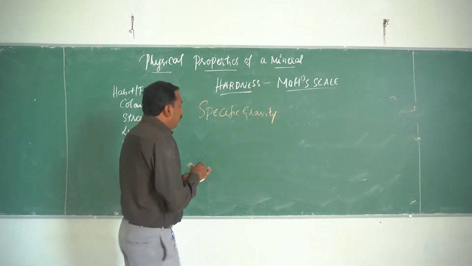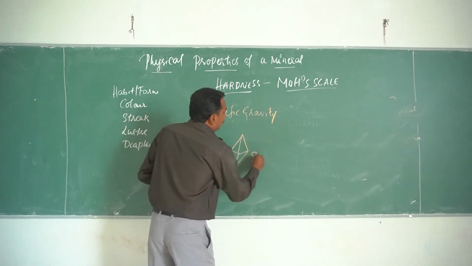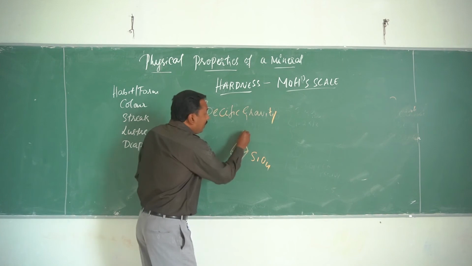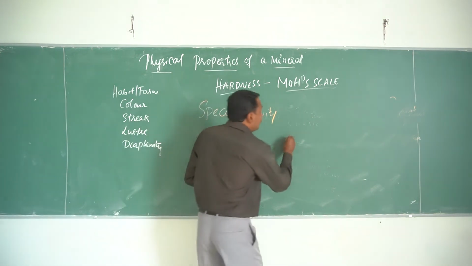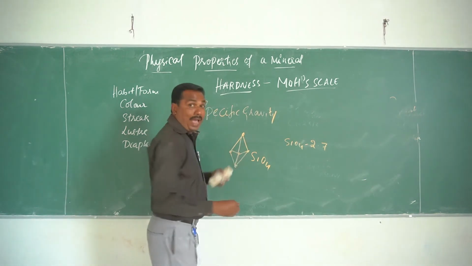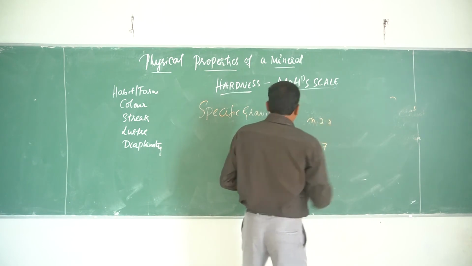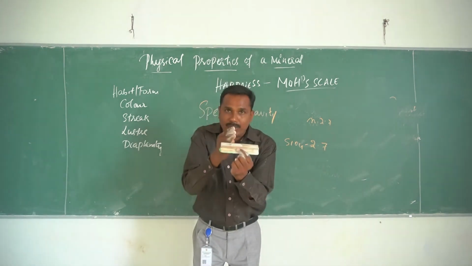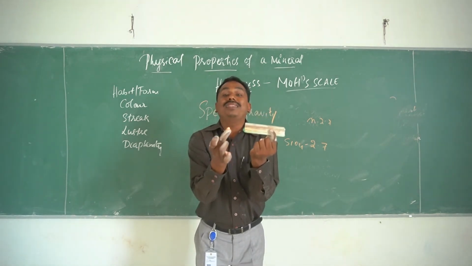Say for example, I consider this is SiO4. This is the SiO4 tetrahedra. It is bonded multiple times to other SiO4. This individual SiO4 is 2.7. And if I consider n number of SiO4, it is also 2.7. Say I am holding quartz and I break it, whether it is in this type of mass or this type of mass.